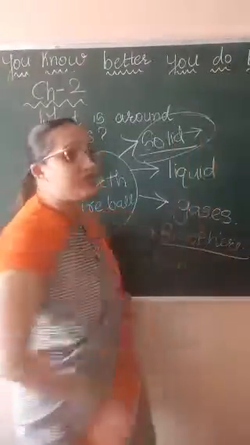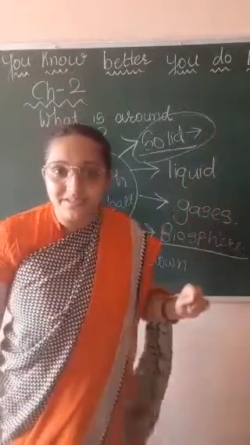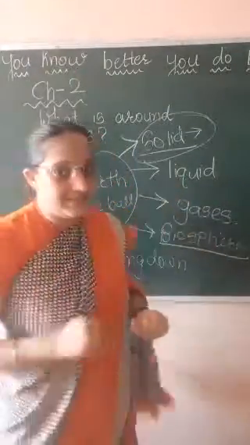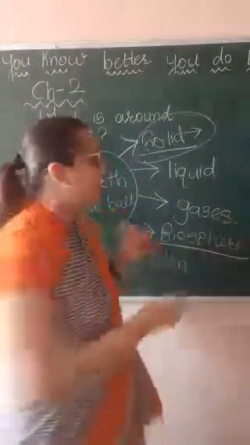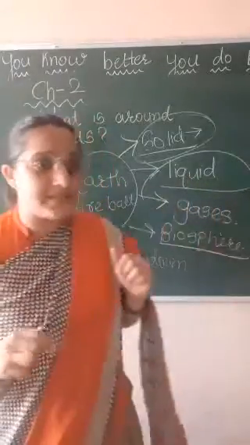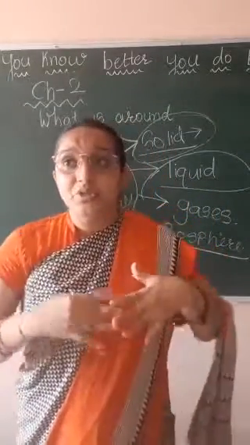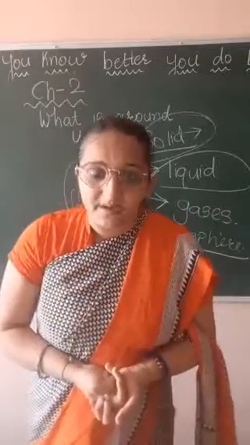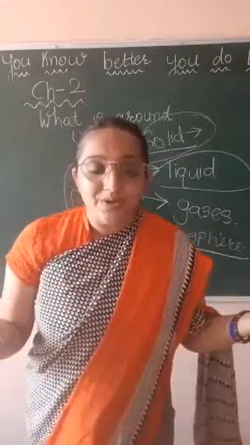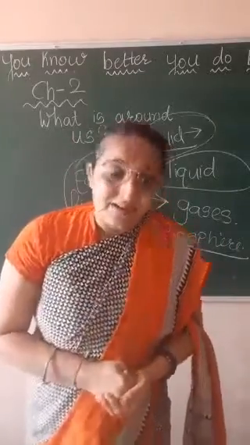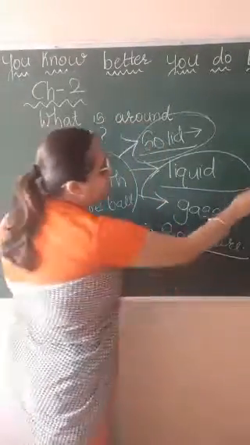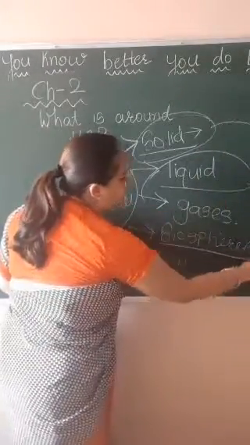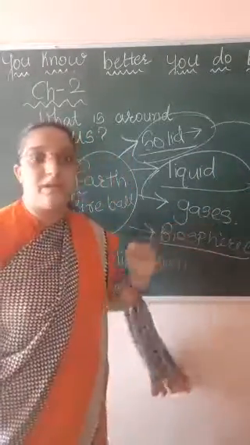So there is biosphere in our solid substance. Yes, because we can survive. Now in liquid substance, how can biosphere be present? Do you know that there are thousands of creatures living underwater? Yes or no? So there is life underwater as well. So wherever there is life, there is biosphere. So in solid substance also there is biosphere, in liquid substance also there is biosphere.